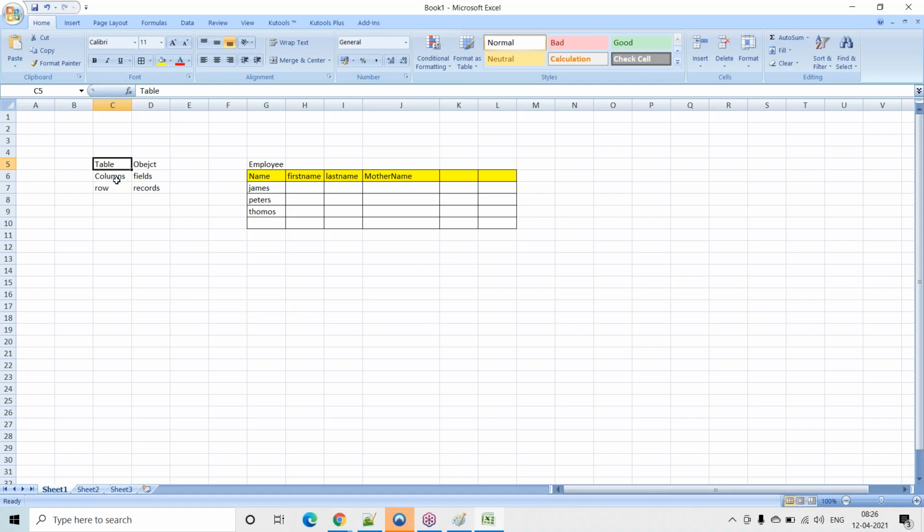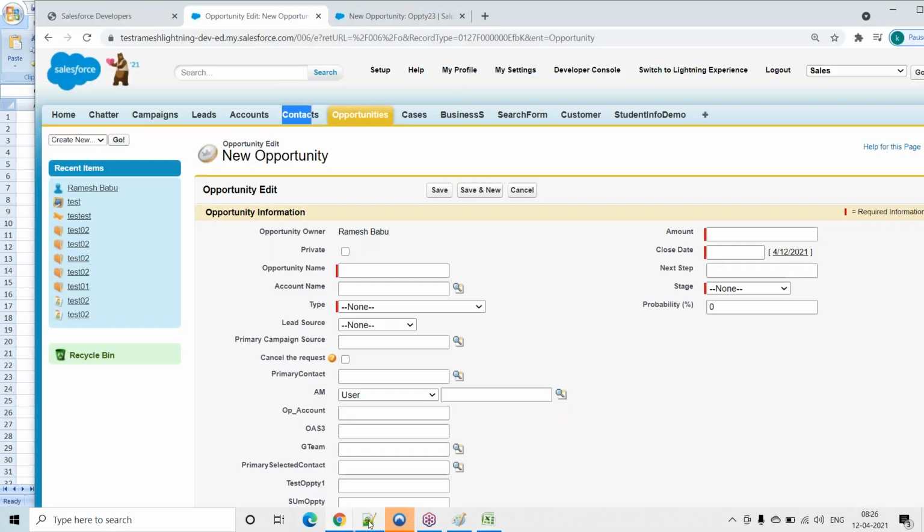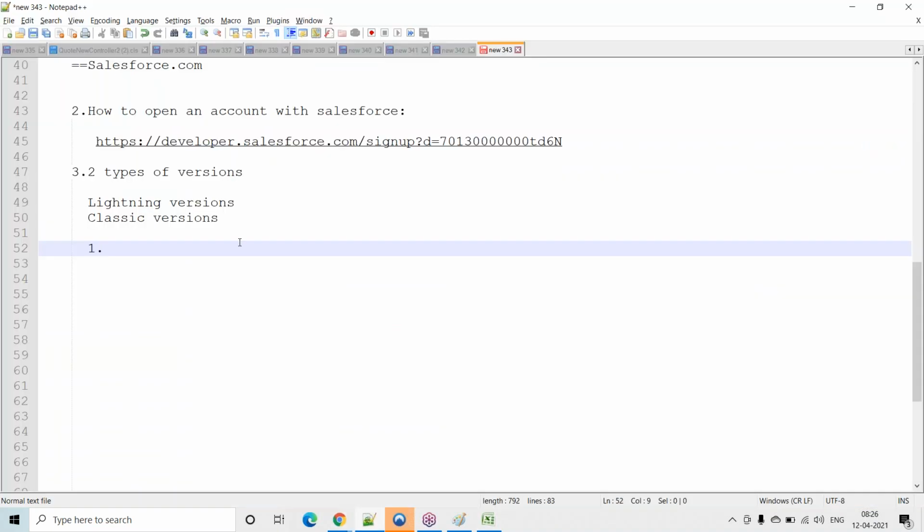The same purpose: to store the data and to display the data from the table. Whatever we are doing with the table, it is the same thing, but the terminology is different. That is nothing but an object. The first topic which we are going to discuss is how to create an object.